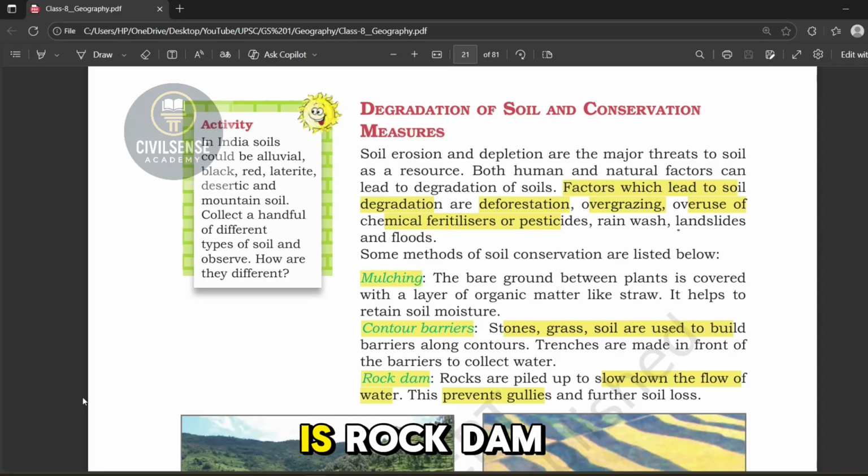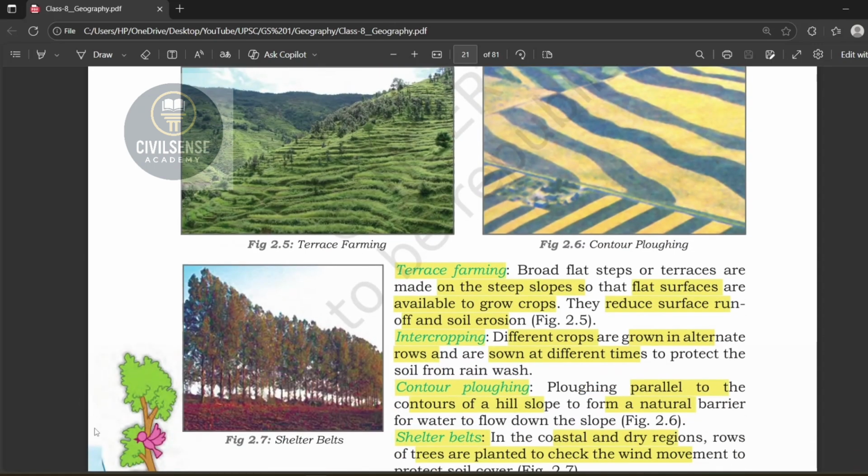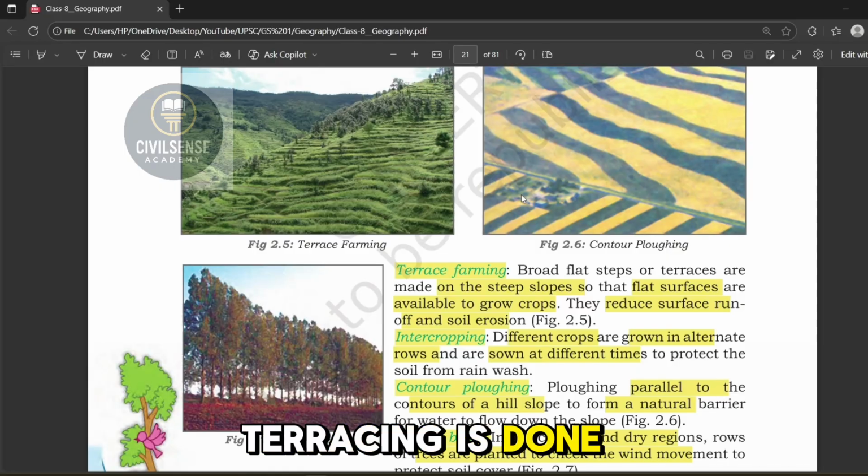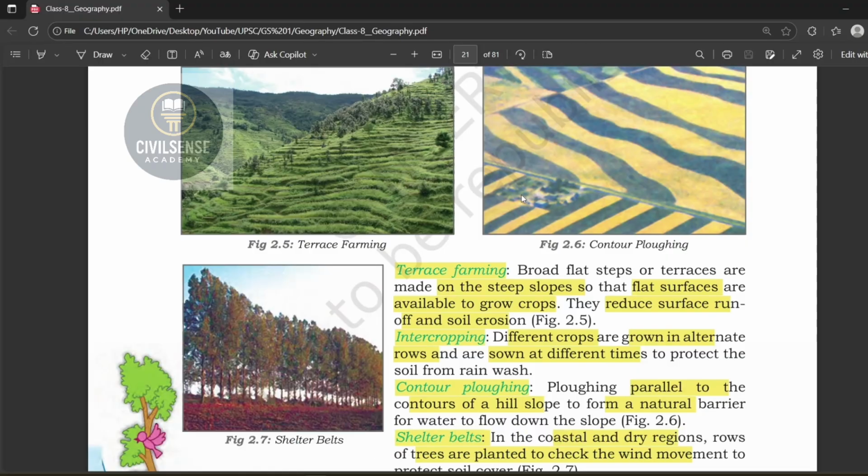The third one is rock dam. In this method, rocks are piled up to slow down the flow of water. This prevents the formation of gullies and terraces. Rock dams are mostly used in hilly regions. Next, the fourth one is terracing. On the steep slopes, terracing is done to create flat surfaces for growing crops. This method reduces surface runoff and helps in controlling soil erosion.